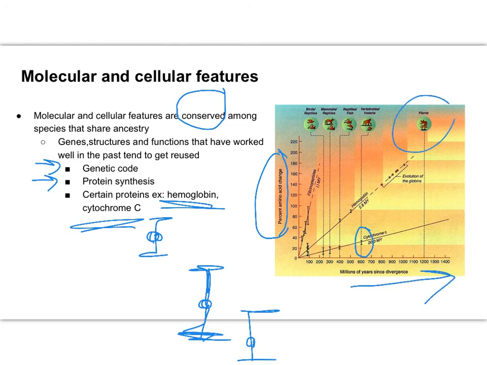Plants branched off a long time ago, and then up here are a bunch of different kinds of animals. You can see that our percent of amino acid change for cytochrome C isn't very big. So we should see a lot of similar amino acid sequencing and DNA sequencing to build that particular protein.